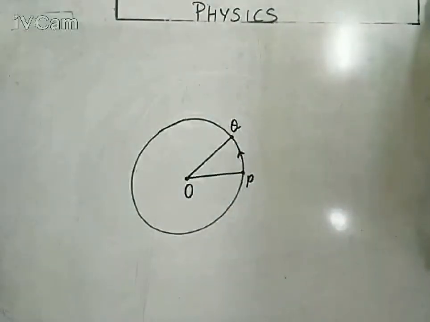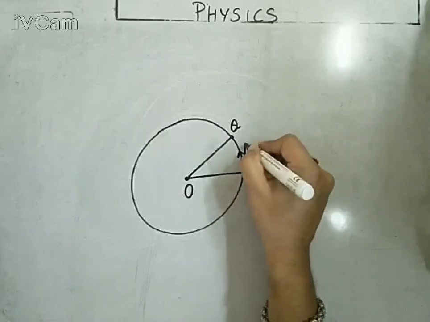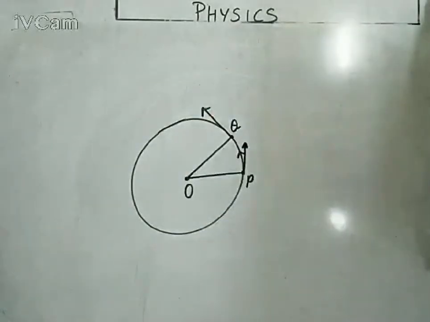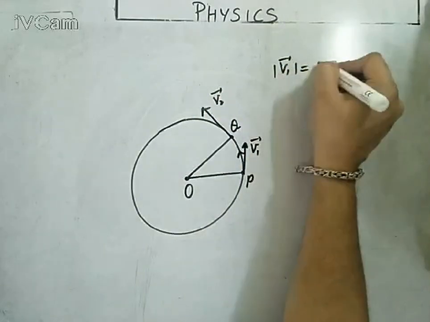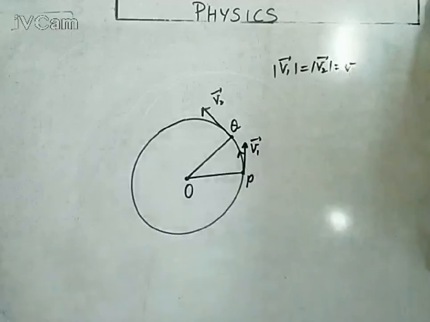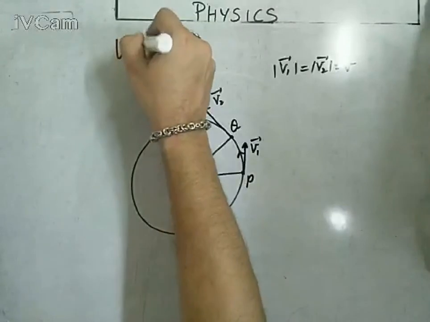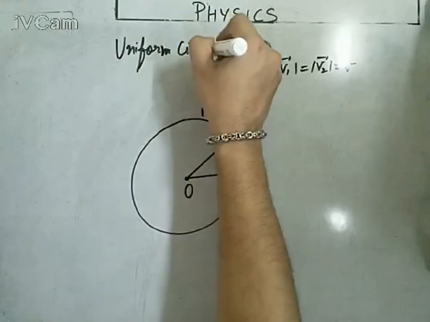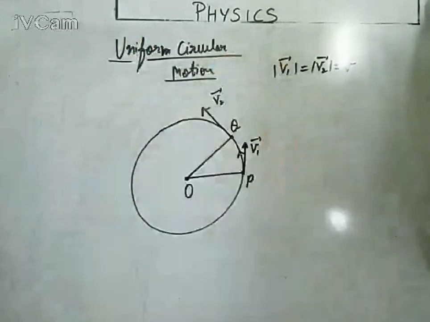With respect to the origin, if we try to represent the tangential velocity of the particle, since it is going for uniform circular motion, keep this in mind, its velocity V1 vector and V2 vector have the same magnitude, let's say V. These are velocity magnitudes because we are talking about uniform circular motion.